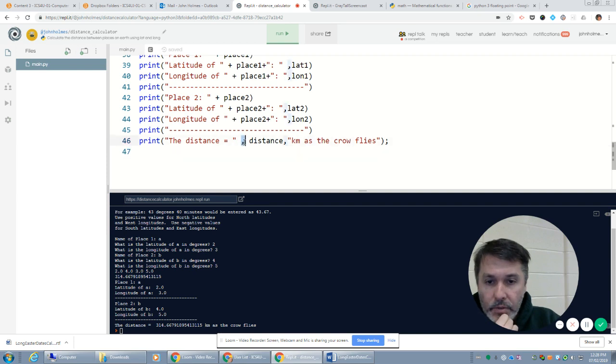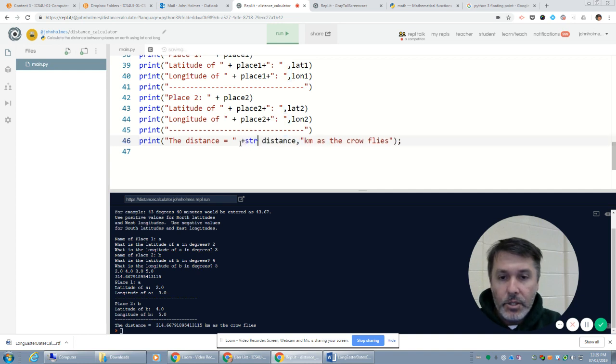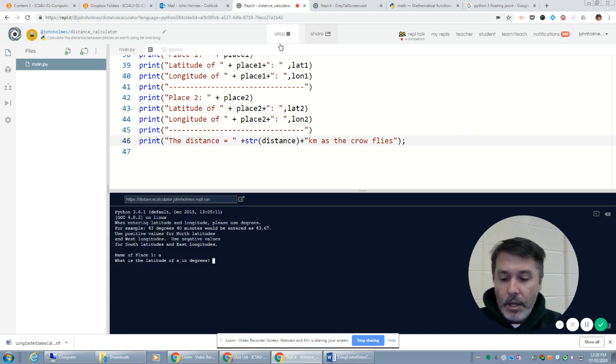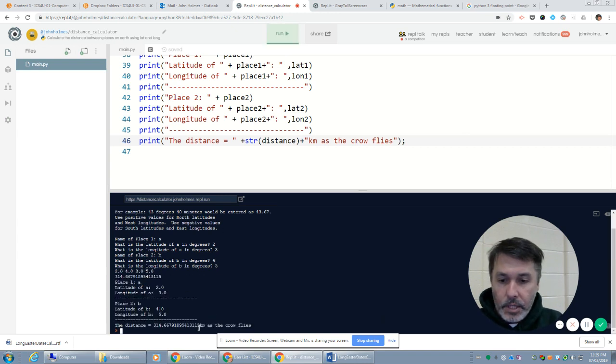Notice that the use of the comma added a space. So in this particular case, I might want to remove the space at the end of the equal sign, or I can add these together and convert my distance to a string. If I want my kilometers to be right up against the number, then I have to get rid of that space. So this will get rid of that space. If I try it now, we get the 314 kilometers.